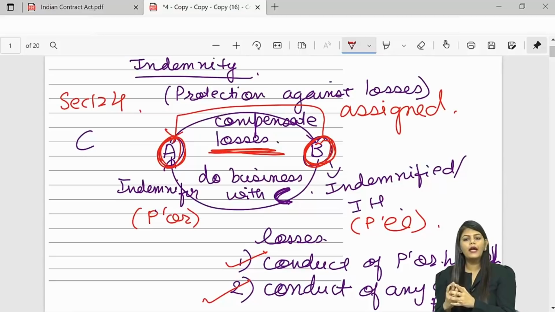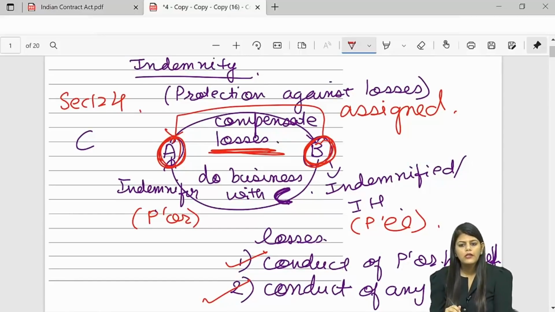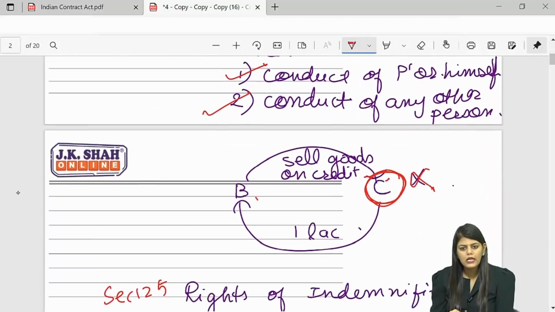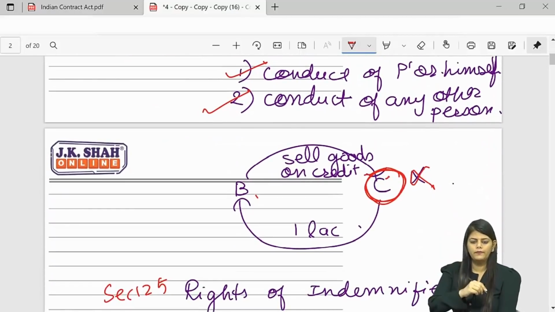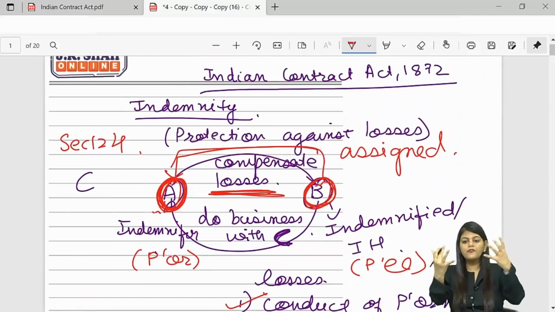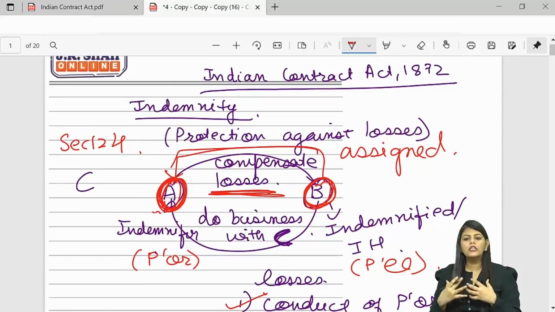Whatever rights B had, he transferred them to A. Now A can sue C. It is an exception to the rule that a stranger to the contract cannot sue. So the legal statement is: the indemnifier, that is A, cannot sue the third party, that is C, on his own unless there is an assignment in his favor.